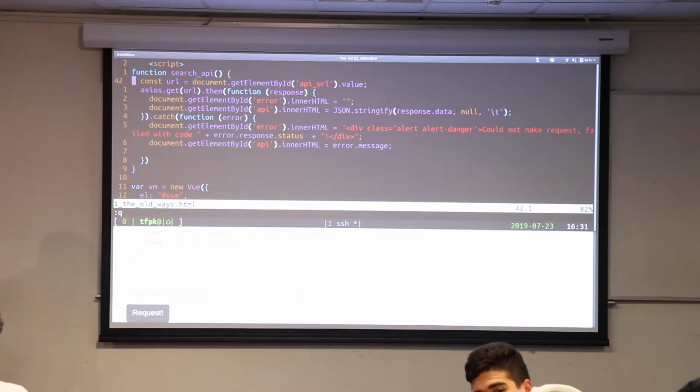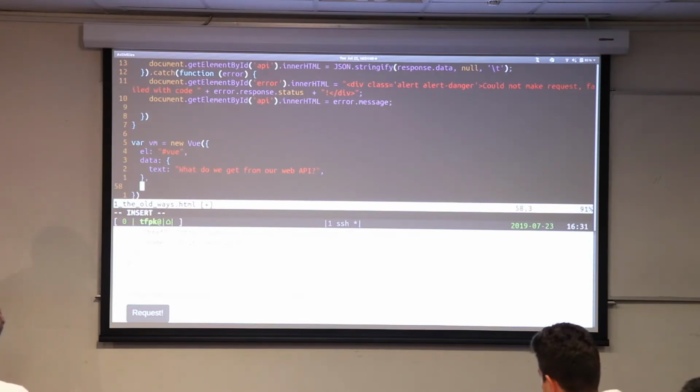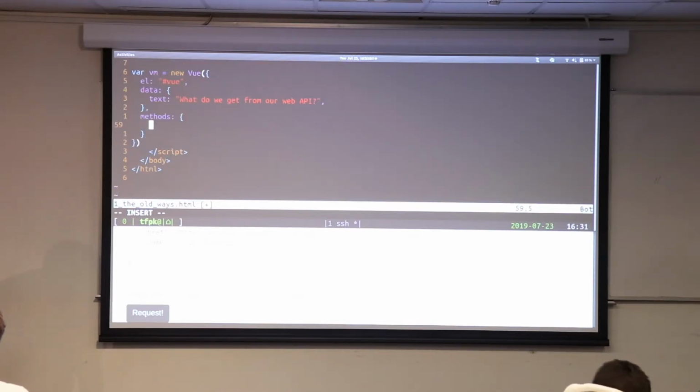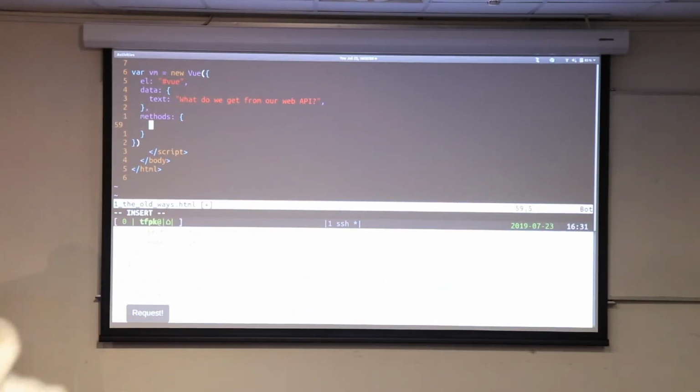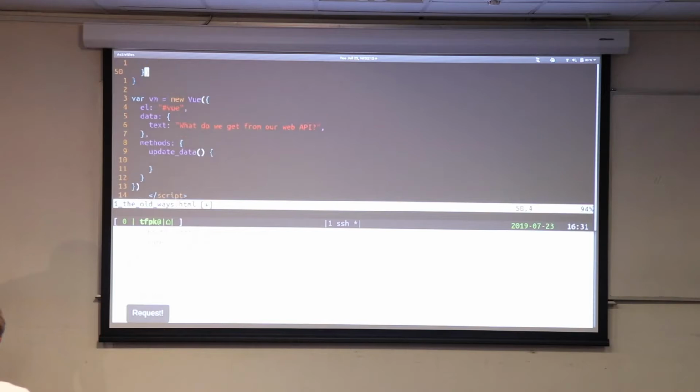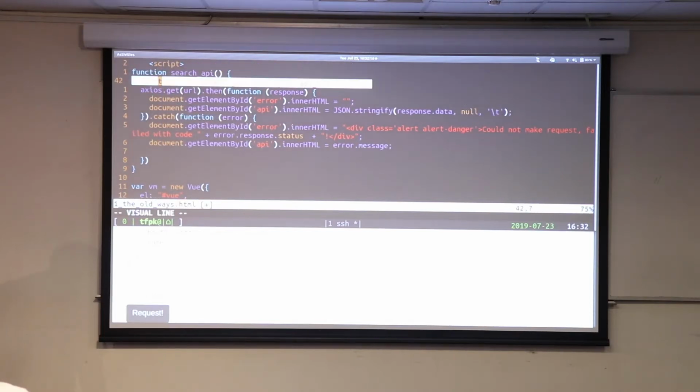Instead of this being a function in its own right, we're going to move it to be a method of the Vue instance. So the Vue instance basically has its own functions rather than just being a generic JavaScript function. It's a part of this particular Vue instance now. So we'll go methods and we'll put in the middle, what do we call it? Update data. And this is just a function that's going to do everything that we did in here. So we can copy all of this stuff.